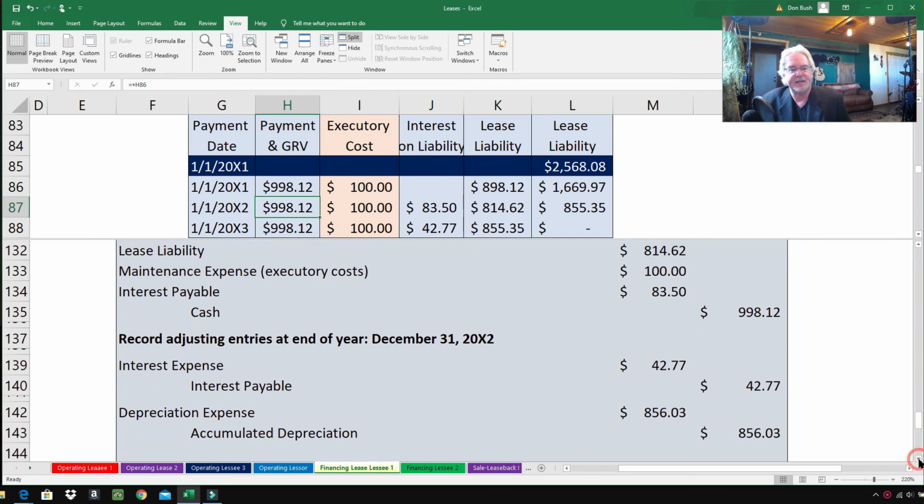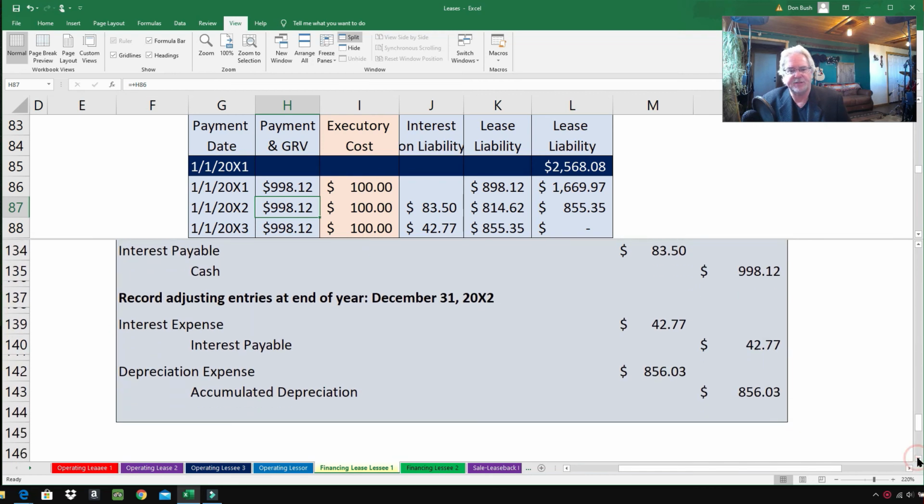And then at the end of 2002, we've got a couple more journal entries. They're just like the journal entries that we did at the end of the first year. $42.77 is the interest. So we have interest expense, interest payable of $42.77, and that will be paid on the very next day at the beginning of 2003. Depreciation expense, $856.03, $856.03. Where'd we get that? Off of our depreciation schedule.